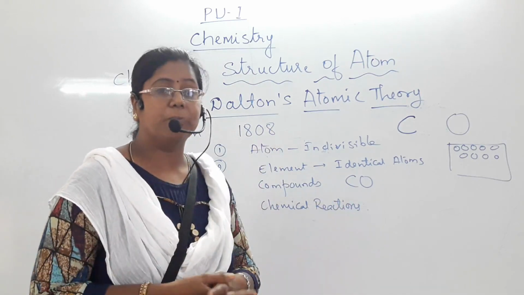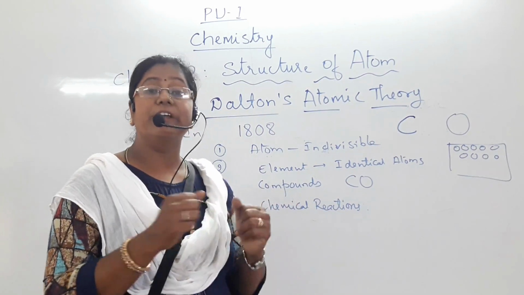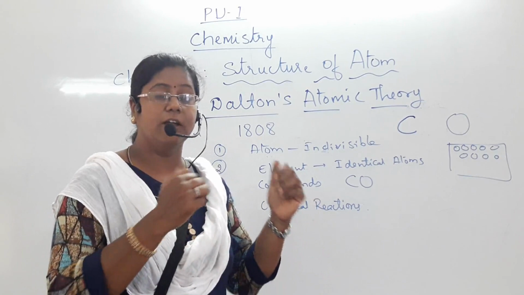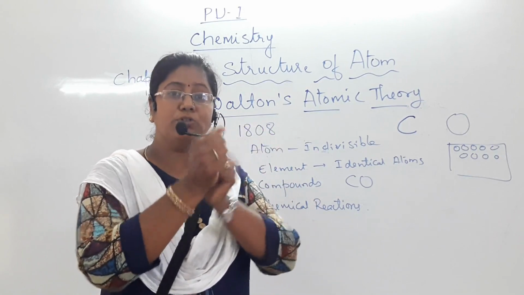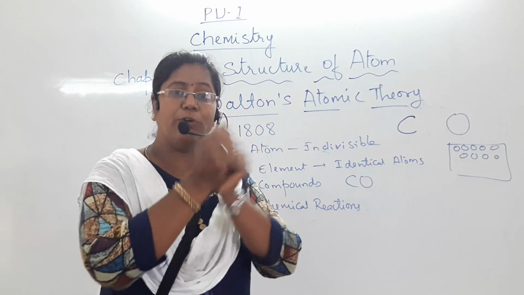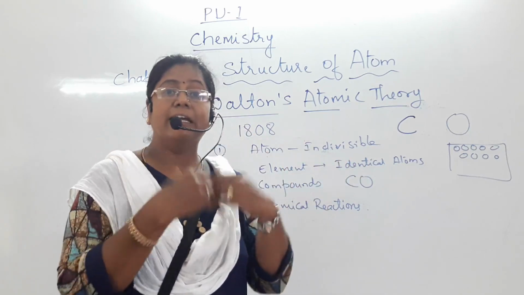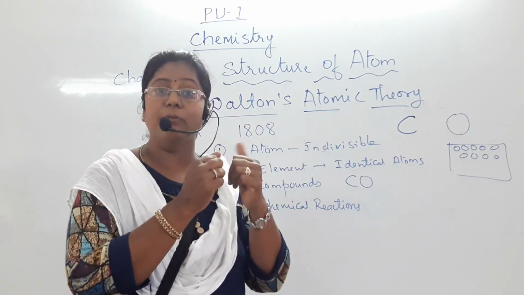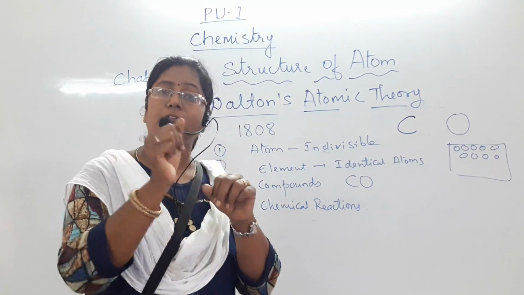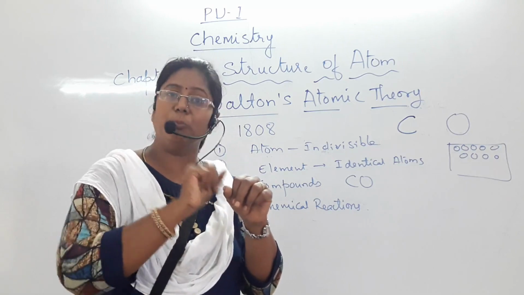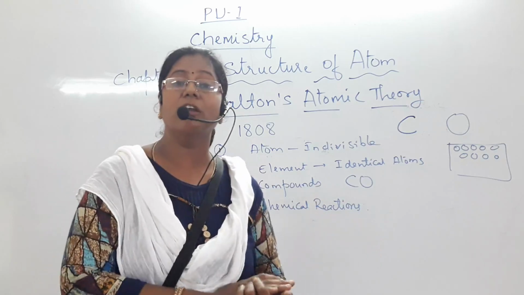This theory could not explain frictional electricity. Frictional means rubbing. If you take two stones and rub them, electricity is generated. Take glass and rub it with fur or silk, and electricity is generated. How was it generated?